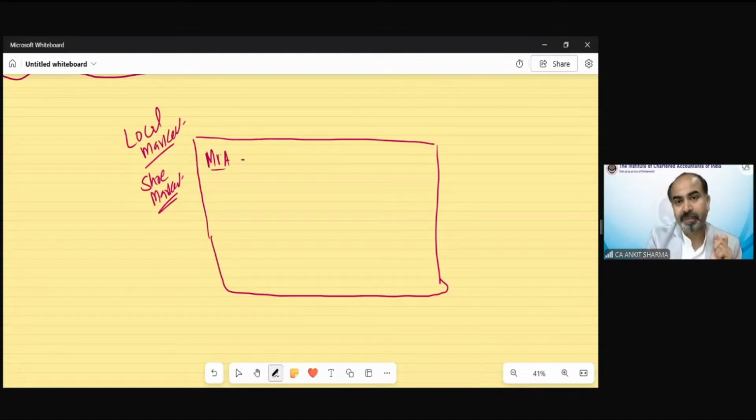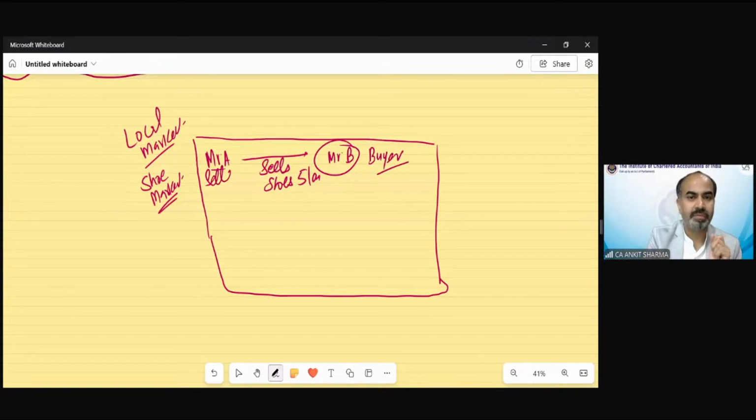Suppose Mr. A sells shoes worth rupees 5 lakh to Mr. B. So he is the buyer and he's the seller. Mr. B is not going to pay anything to Mr. A right now.